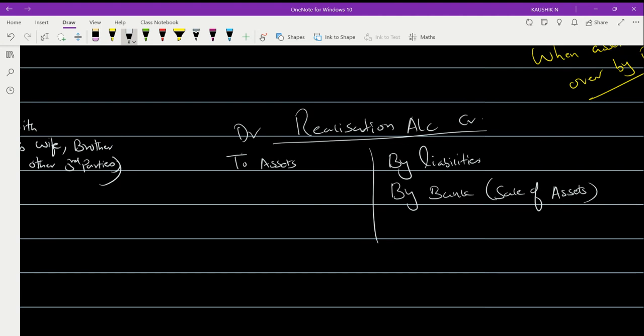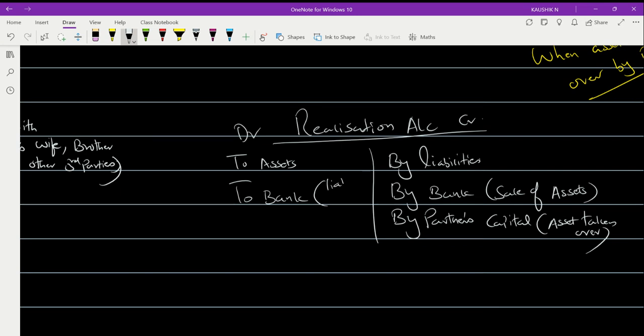Followed by that, any partner taking over the respective assets, by partner's capital account, asset taken over, will come here. Next, payment of liabilities to bank, liability settlement.